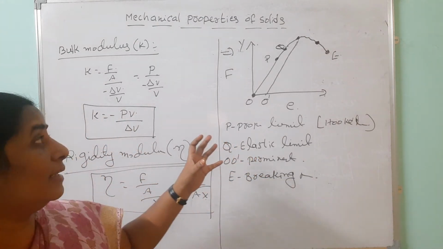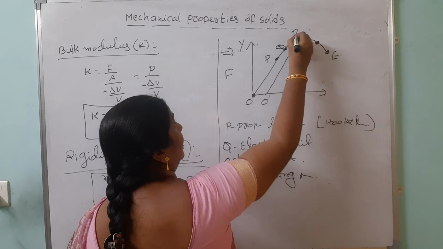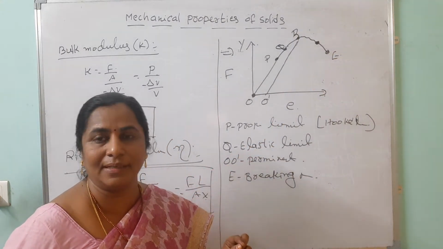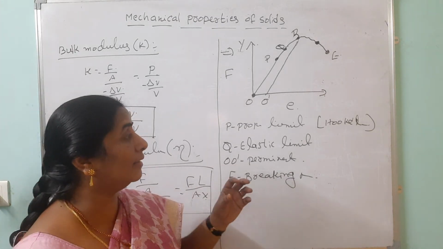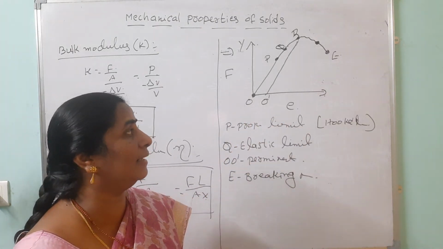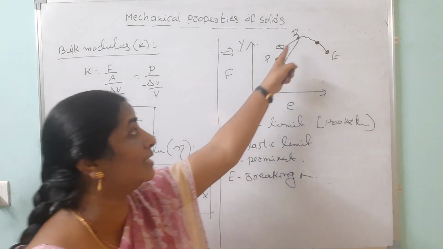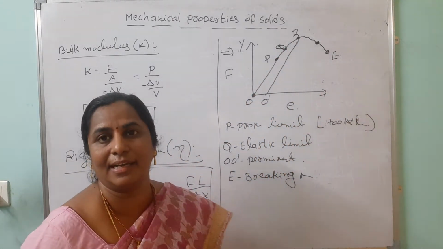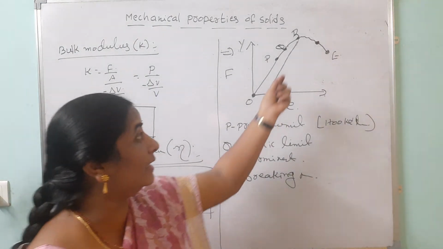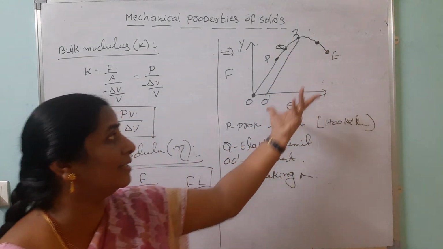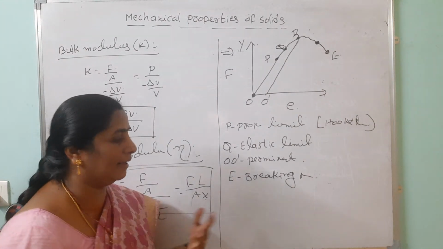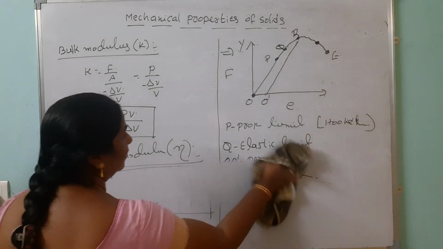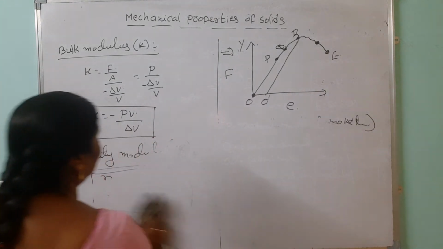But remember that between R and E, if the distance is more, those are called ductile materials, and if the distance is less, those are brittle materials. Ductile means we can make ornaments also. When it breaks immediately, that is brittle, and we can't make ornaments and such things from it.